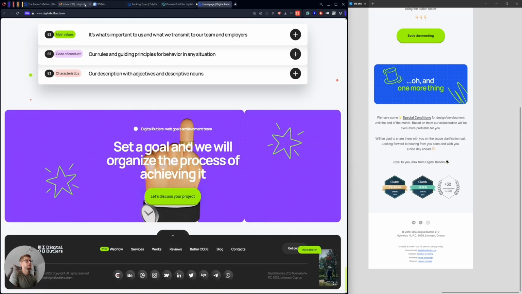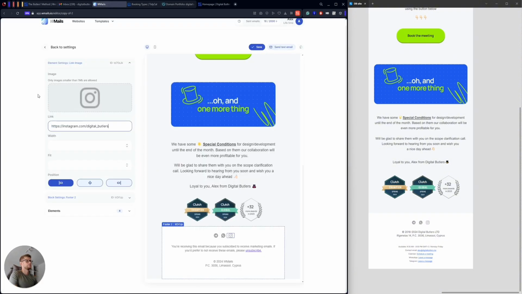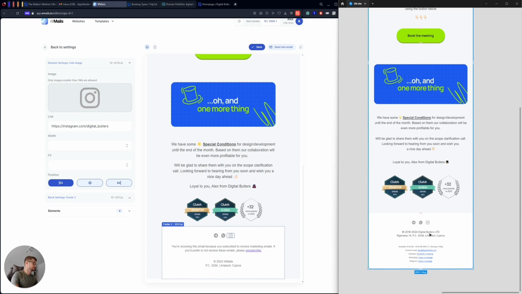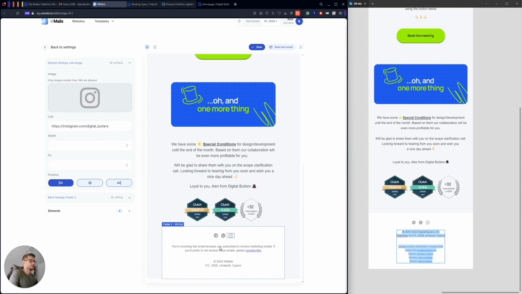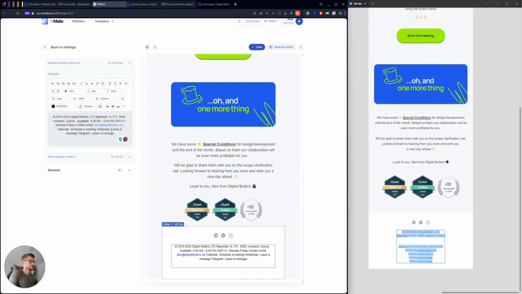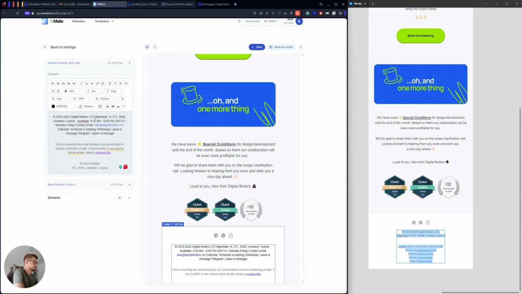Instagram, copy. Okay, nice. So we'll put this link. All right, it's almost there, guys. Then I need to adjust this rich text because it doesn't sit in the right way. Okay, I need to adjust it manually.